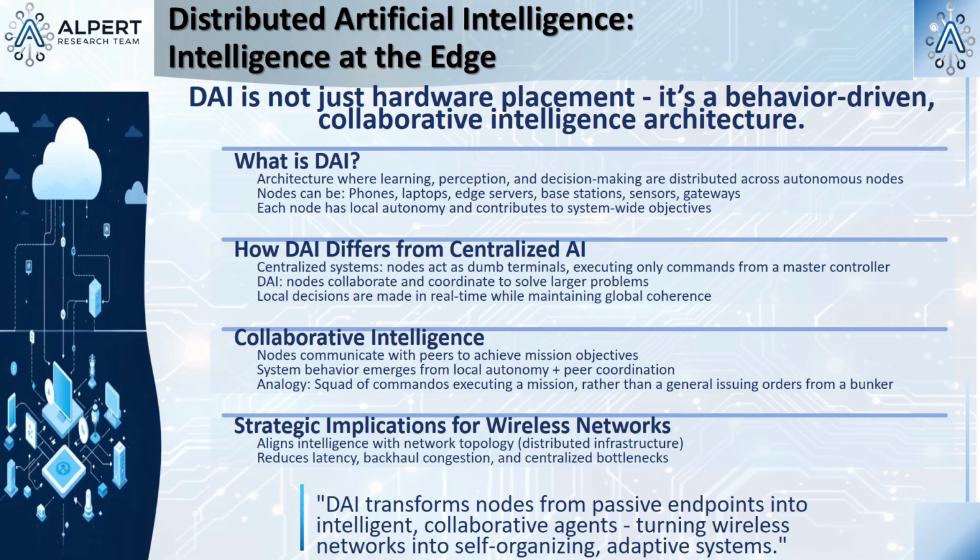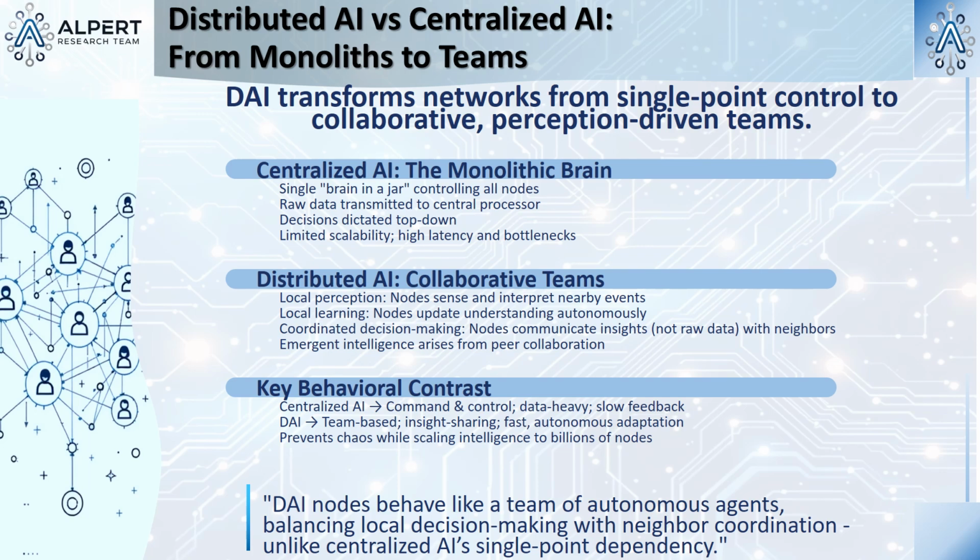So instead of a general in a bunker barking orders at soldiers, it's more like a squad of commandos who all know the mission and have to figure out how to execute it on the fly, on the ground. And the key contrast is with that centralized AI model. Right. Centralized AI is a monolithic brain in a jar. DAI is a team. It's about local perception, seeing what's happening right in front of you. Local learning, updating your own understanding based on that perception. And then, crucially, coordinated decision-making. So they don't just do their own thing. No, that would be chaos. They coordinate with their neighbors, but they generally don't send them all their raw data. They share insights, not secrets.